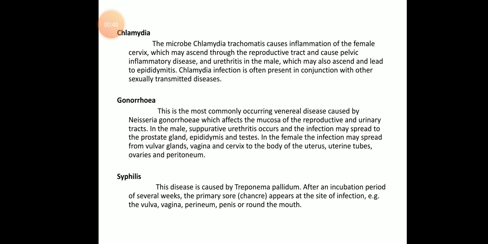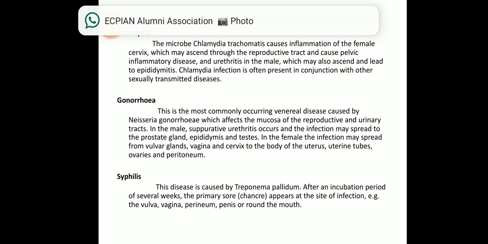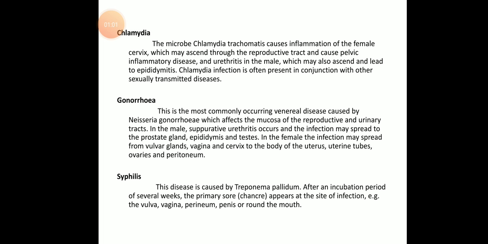Okay, next is gonorrhea. This is the most commonly occurring venereal disease, caused by Neisseria gonorrhoeae, which affects the mucosa of the reproductive and urinary tracts. In males, suppurative urethritis occurs and the infection may spread to the prostate gland, epididymis and testis. In females, the infection may spread from the vulvar glands, vagina and cervix to the body of the uterus, uterine tubes, ovaries and peritoneum. Okay, so this will ascend upwards.